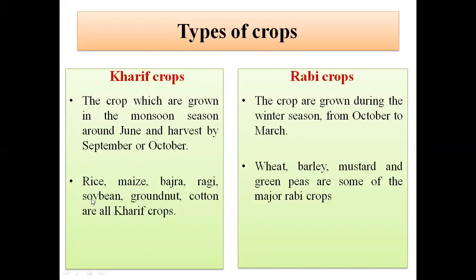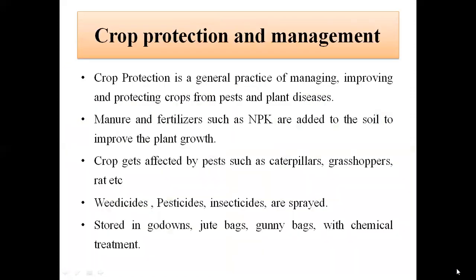Examples of Kharif crops are rice, maize, bajra, ragi, soybean, groundnut, cotton. Wheat, barley, mustard and green peas are Rabi crops. So these are the major crops grown in India.